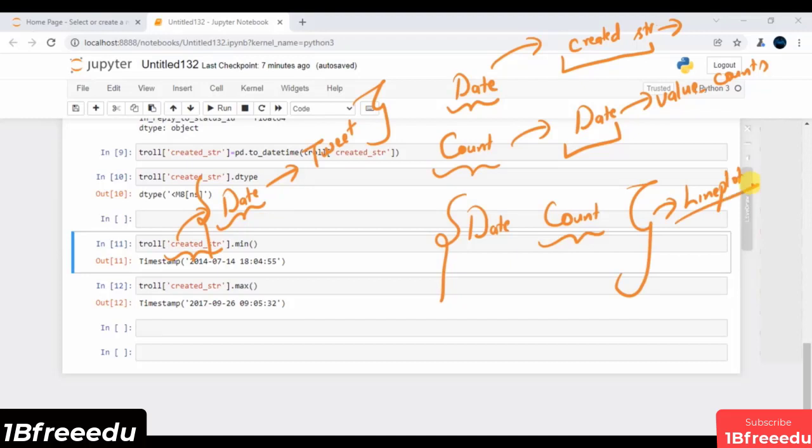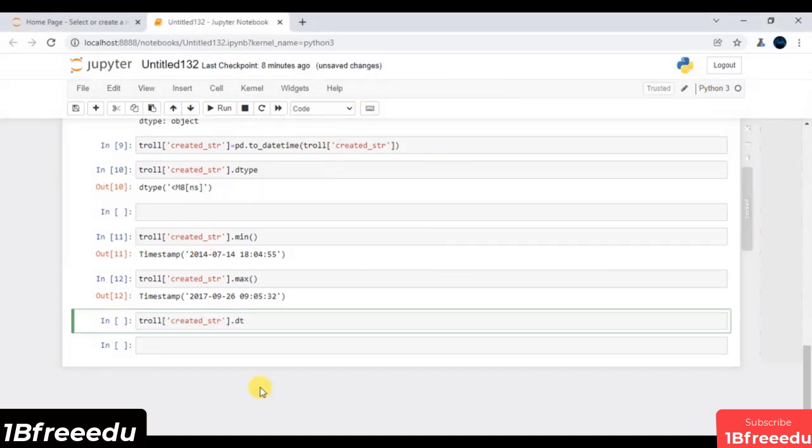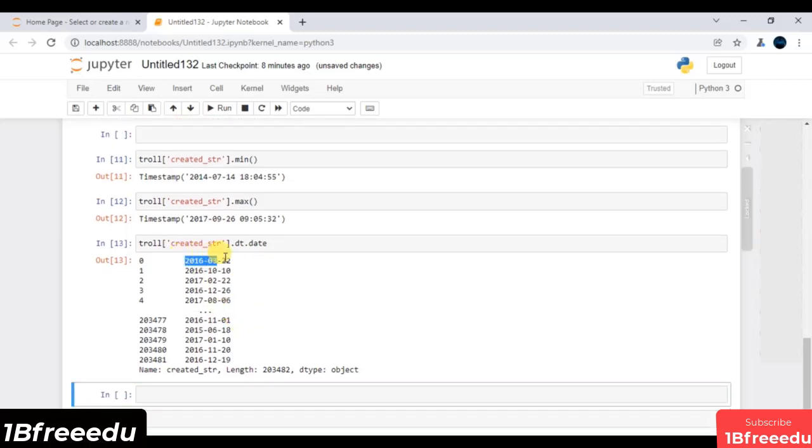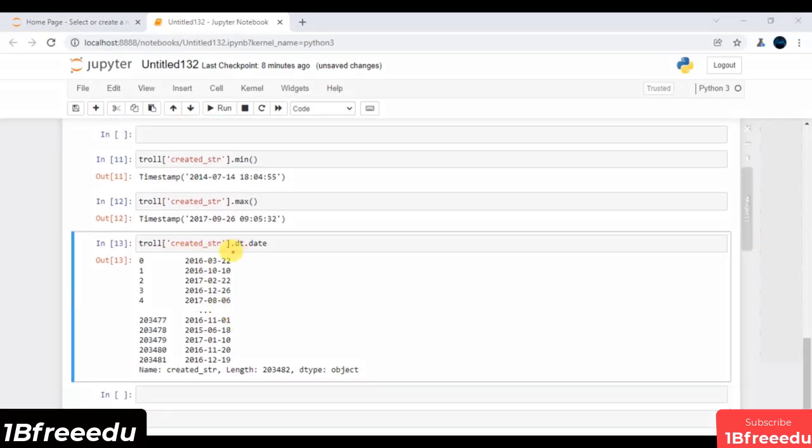So on top of this feature, if I call, let's say, dt.date, and execute this line of code, these are all the dates that you are getting. Again, this is typically my object of the datetime module. The datetime module is extensively used when you have to interact with your datetime features.